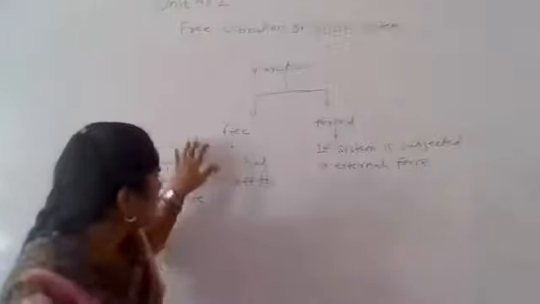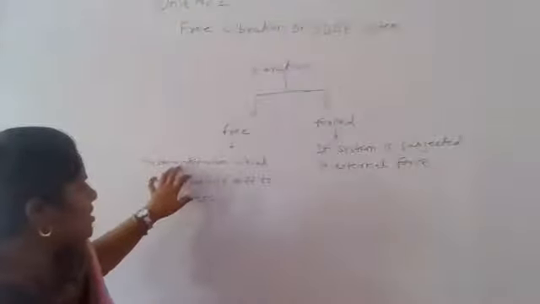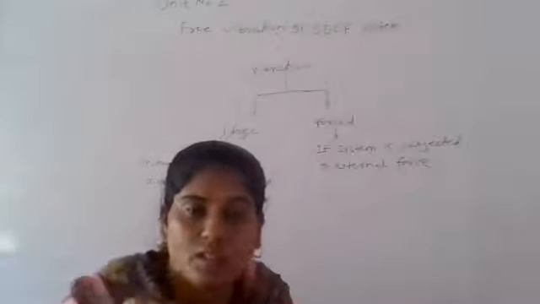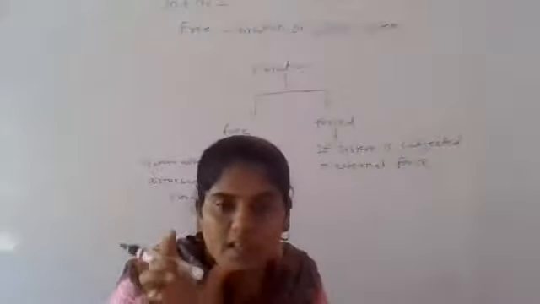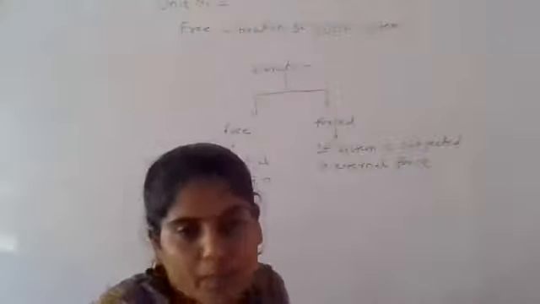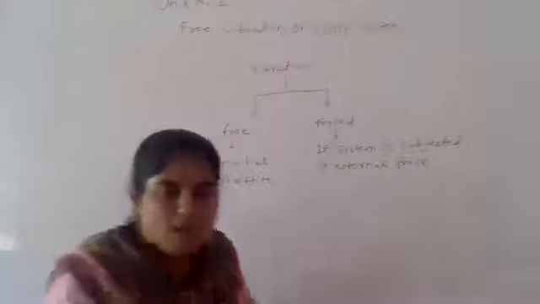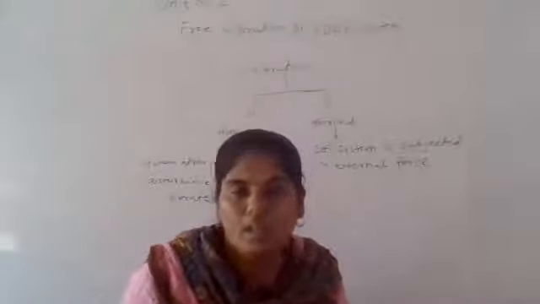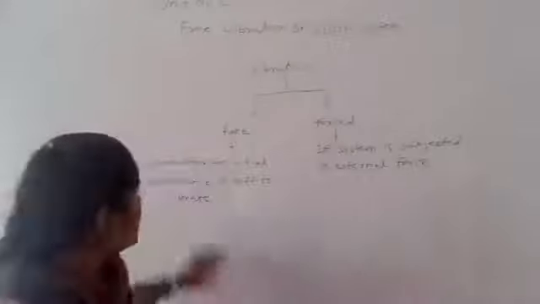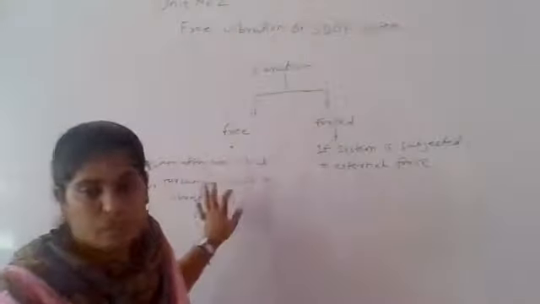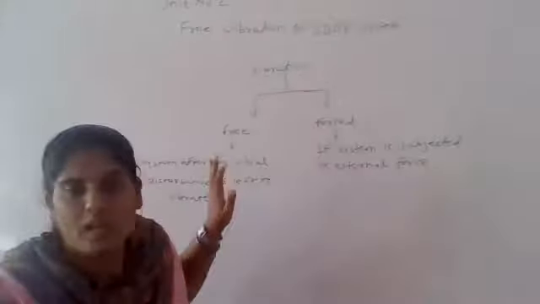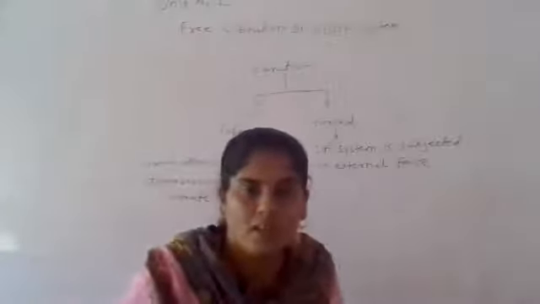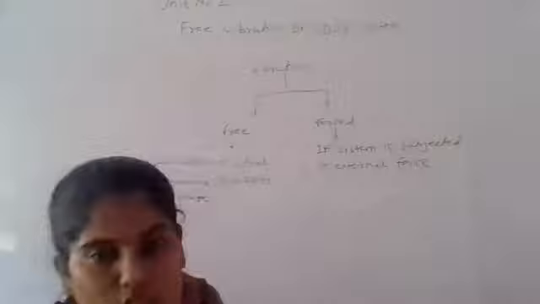Free vibration is nothing but a system after an initial disturbance is left to vibrate. Free vibration means, if you consider one system and we disturb that system for a small time, say 1 second or 2 seconds, and then that system continues to vibrate, then such a system is known as a free vibration system. We only have to disturb the system at the initial stage, and after the initial stage the system vibrates, and that is nothing but the free vibration of the system.